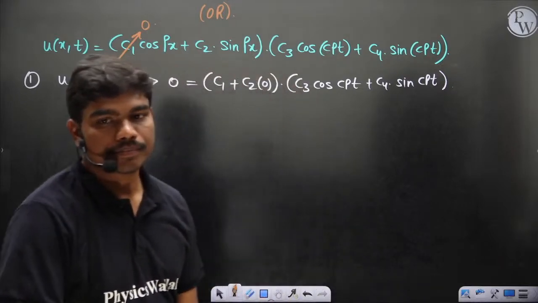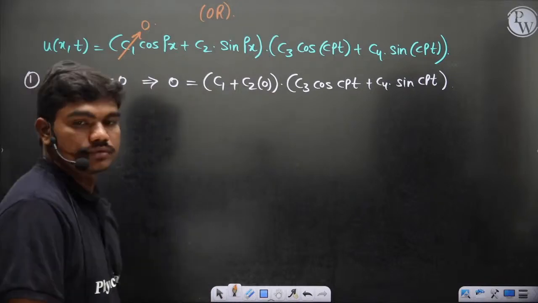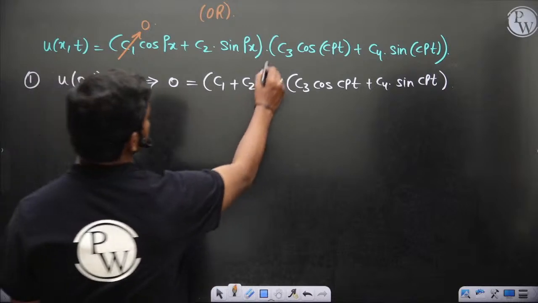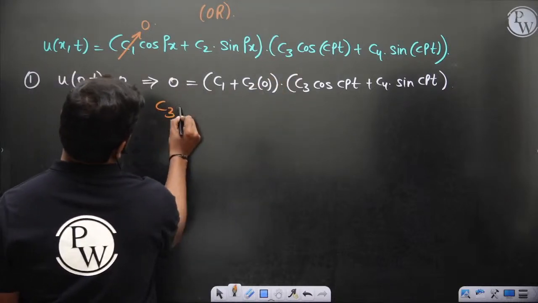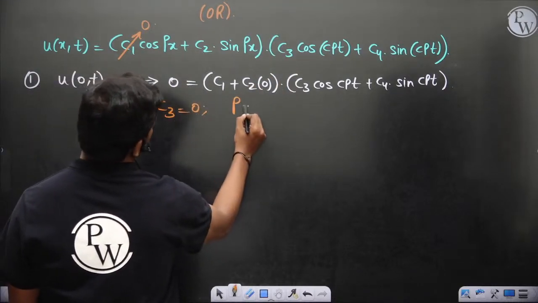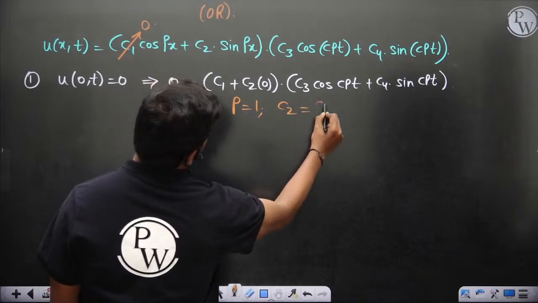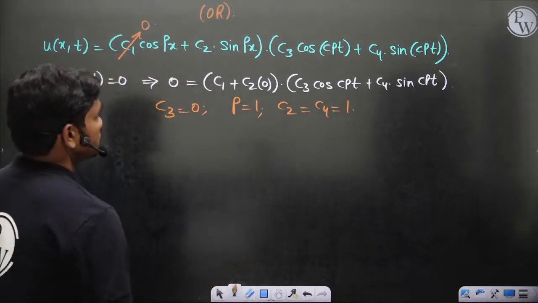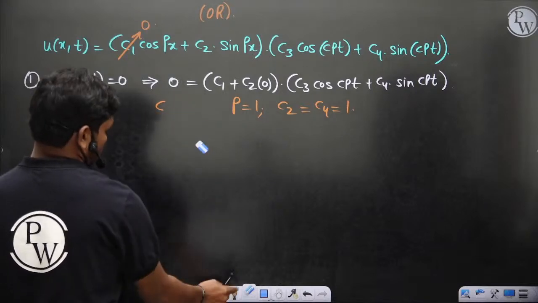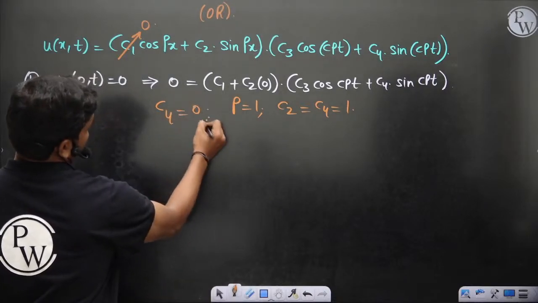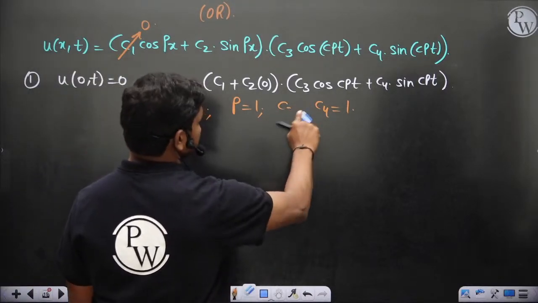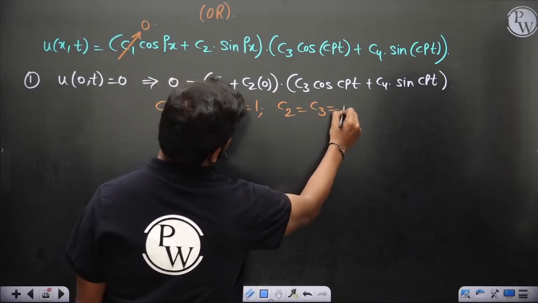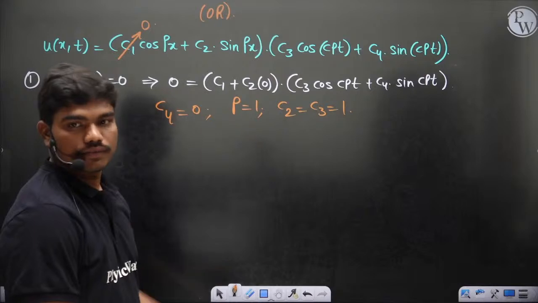As far as my idea, you will get c3 also as 0 and p is equal to 1. Sorry, not c3 is 0, c4 is 0, and then c2 and c3 values you get 1 of course. Then finally you will get the solution.